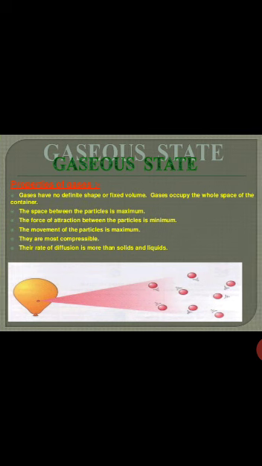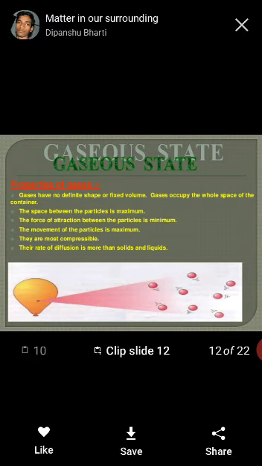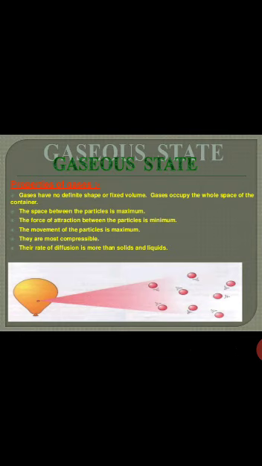Moving on to the gaseous state, gases have no definite shape or fixed volume. Gases occupy the whole space of the container. If you keep a small amount of gas in a big room or hall, that small amount of gas will occupy the whole space present in the room. That means they do not have any fixed volume and also they do not have any fixed shape.